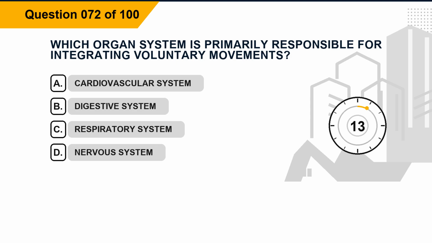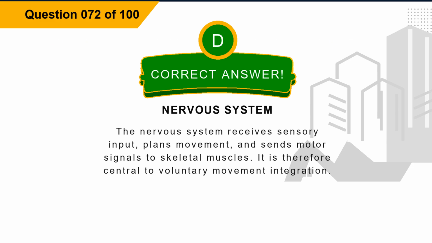Question 72. Which organ system is primarily responsible for integrating voluntary movements? Option A, cardiovascular system. Option B, digestive system. Option C, respiratory system. Option D, nervous system. The correct answer is option D, nervous system. Explanation: the nervous system receives sensory input, plans movement, and sends motor signals to skeletal muscles. It is therefore central to voluntary movement integration.